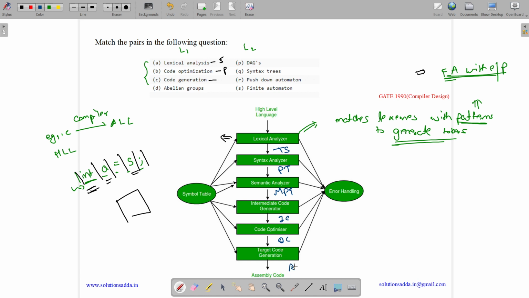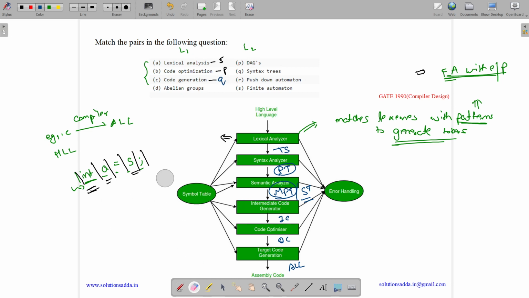And this will give us assembly level language. So the semantic analyzer will give us the modified parse tree by using the grammar. And we can generate the intermediate code in the intermediate code generator. As it is based on the parse tree or modified parse tree or syntax tree, thus code generation is basically done on the syntax tree. So code generation is basically mapped to Q.